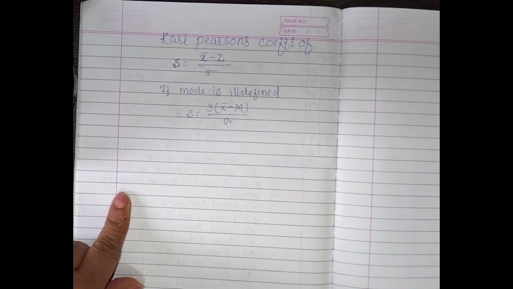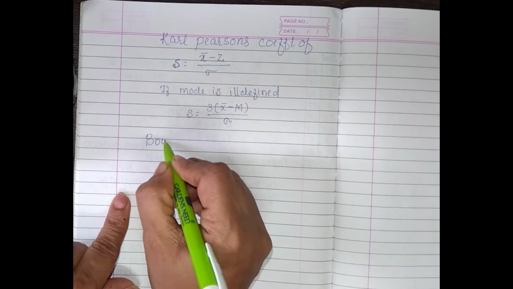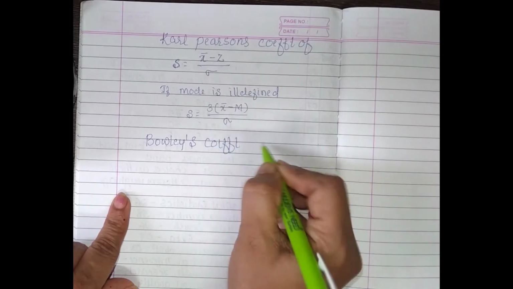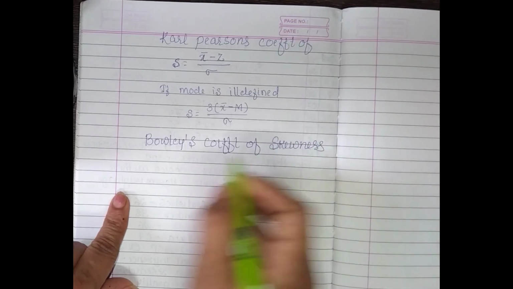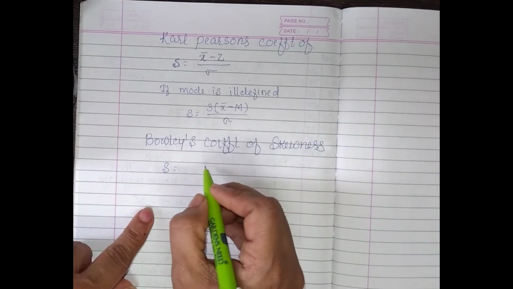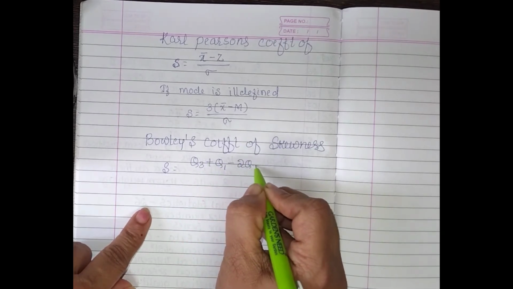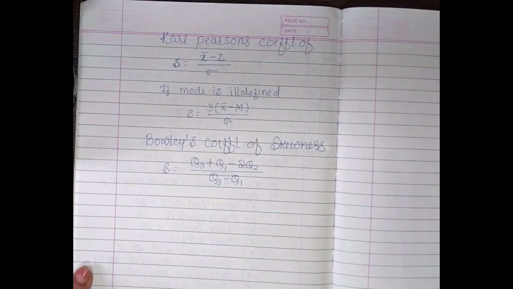Then the second one is Bowley's coefficient of skewness. The formula is S equals Q3 plus Q1 minus 2Q2, divided by Q3 minus Q1. This is Bowley's coefficient of skewness.